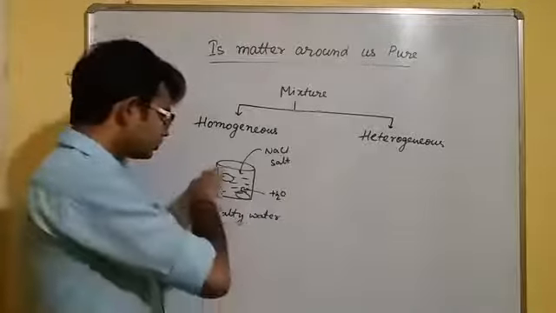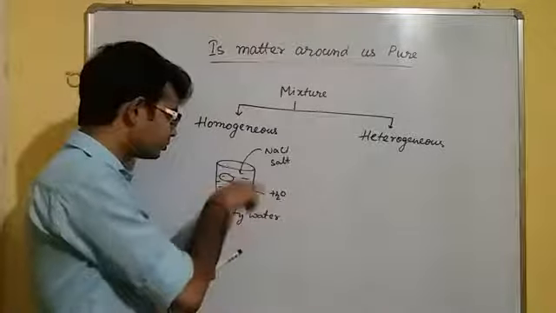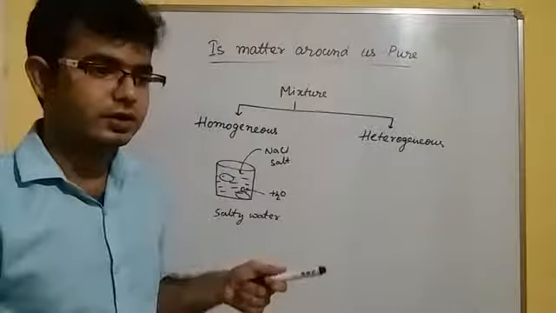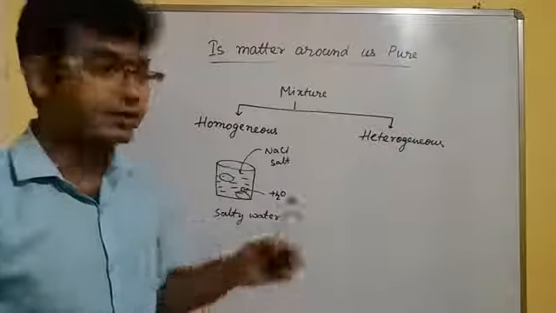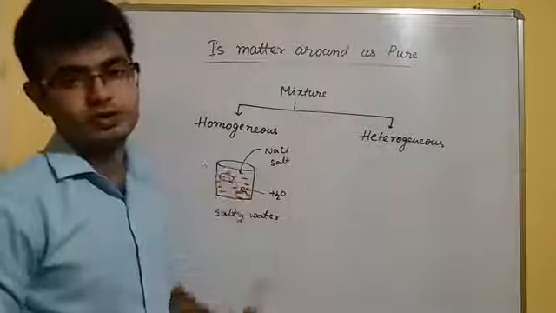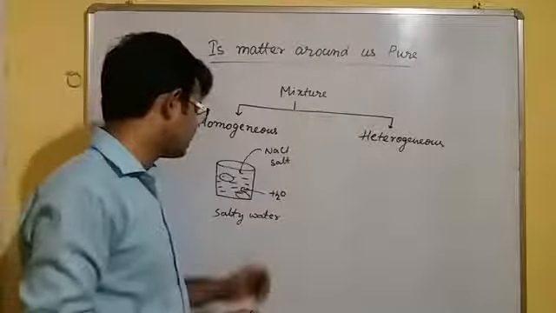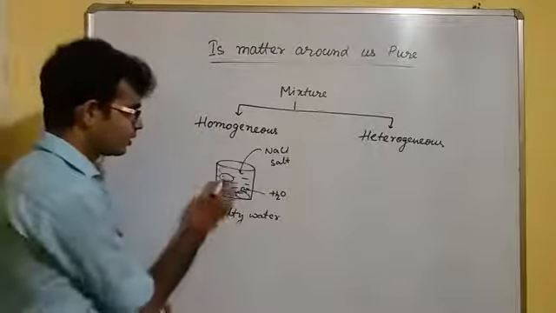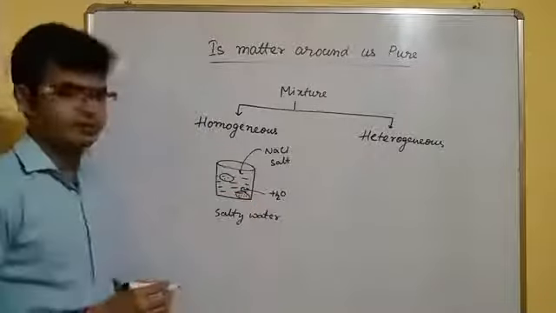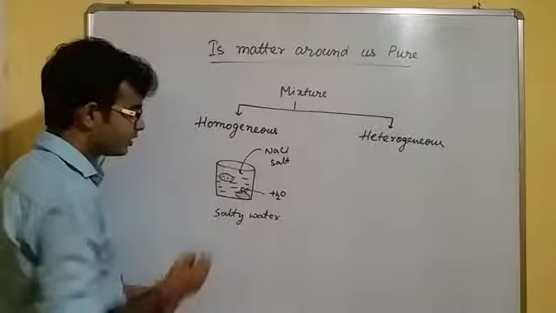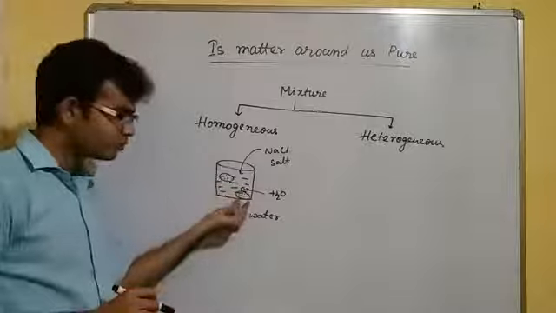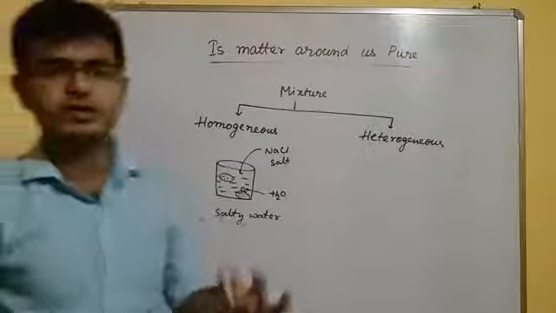The taste of salt will be the same throughout the mixture. It means the amount of salt present here and the amount of salt present in this portion are the same. They are not different. If the amount of salt in this portion and this portion were different, we would feel a different taste.